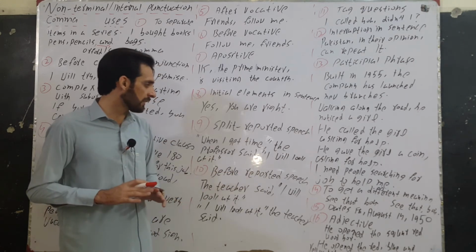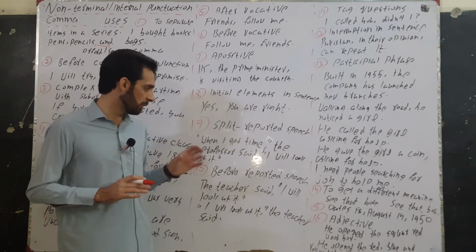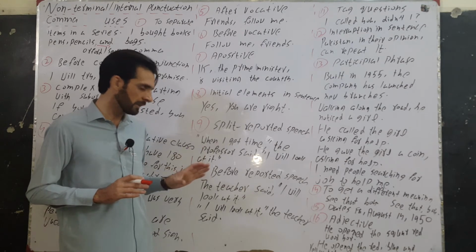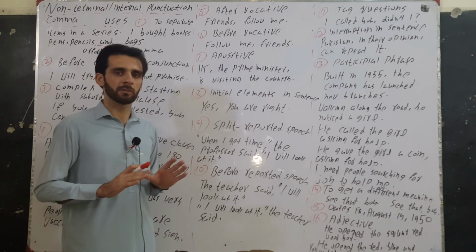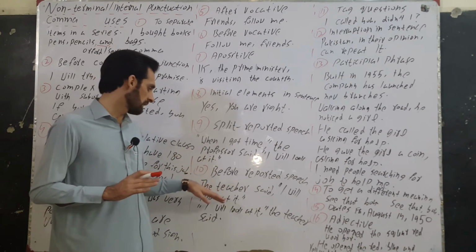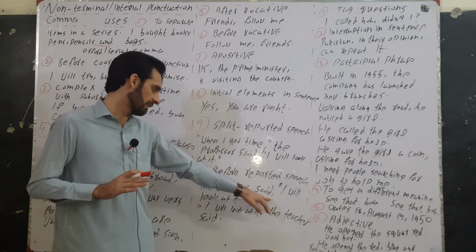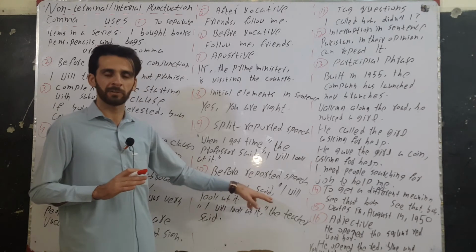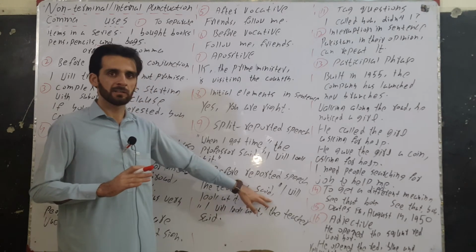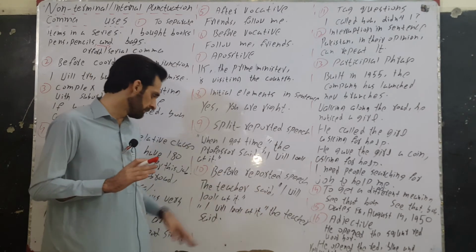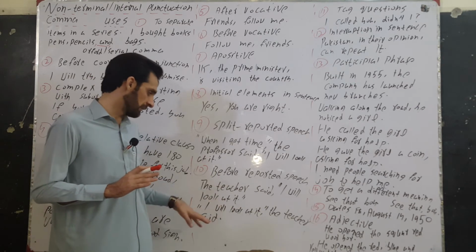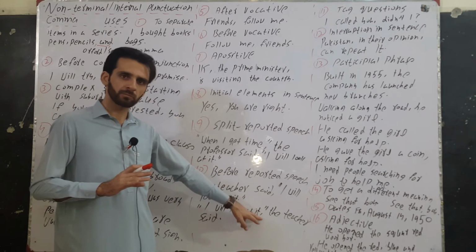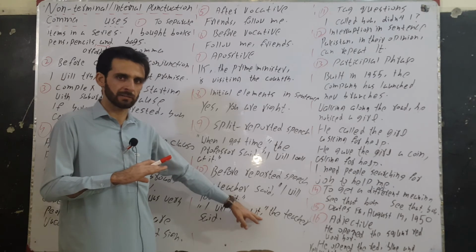The next use is in reported speeches. We will use comma to separate the reported speech from the reporting speech. The teacher said, "I will look at it." The reporting and the reported speeches are separated through this comma. And if the reported speech comes first, then we will use comma inside the quotation mark.